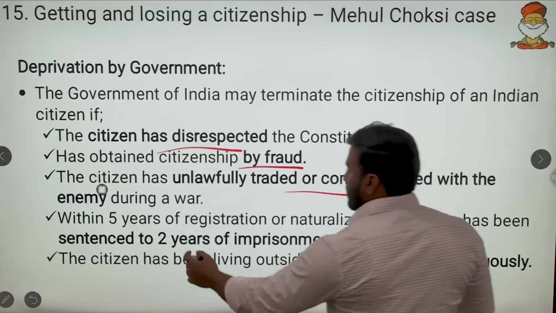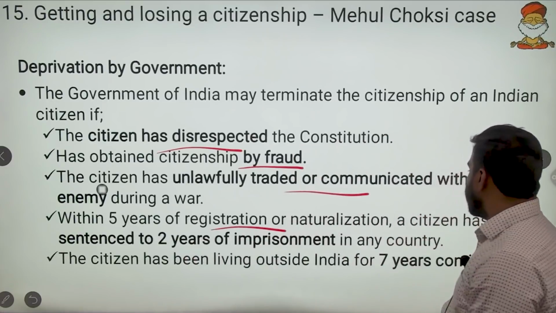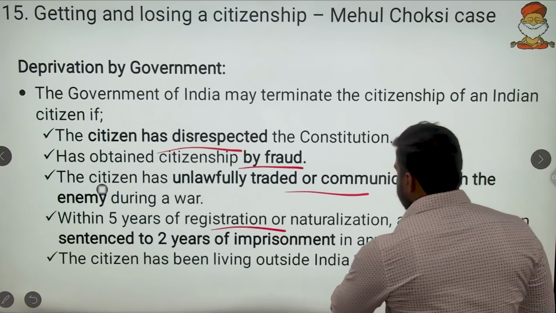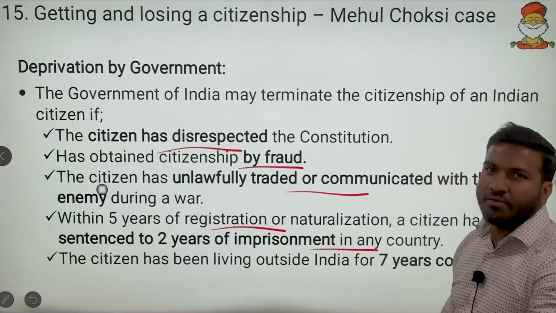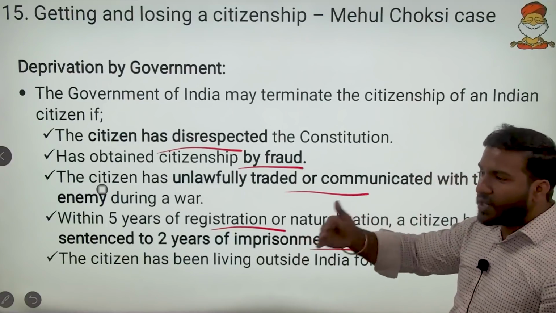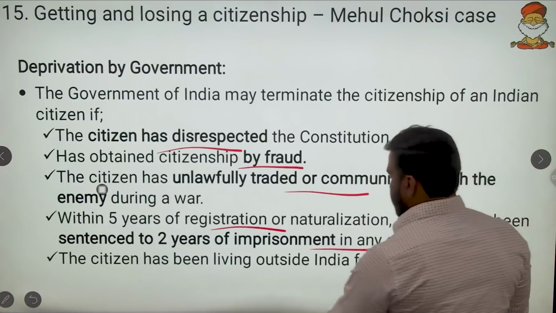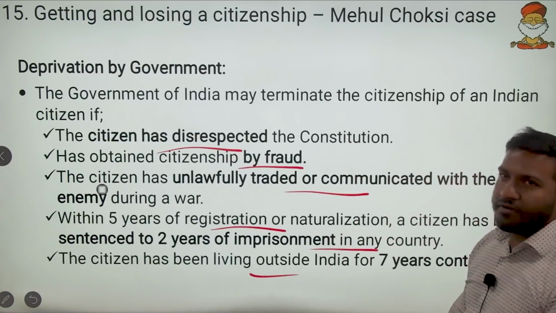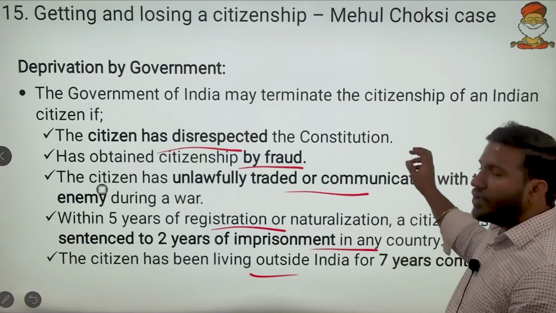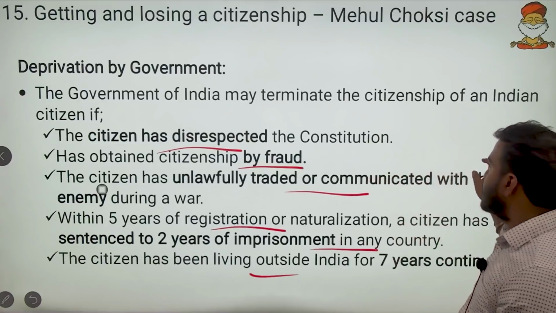If within 5 years of registration or naturalization a citizen has been sentenced to 2 years of imprisonment in any country, the government can say you cannot come. This is again to stop criminals from entering the border. These are some of the things I had to discuss. Be selective and take only the conceptuals and current issues in the news.